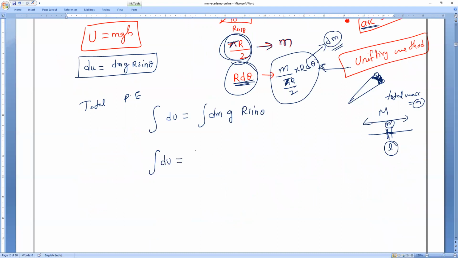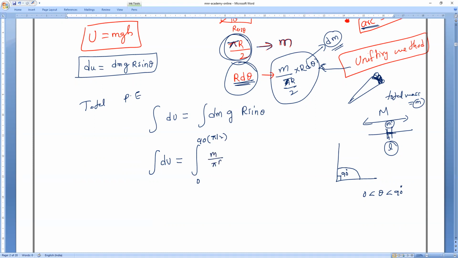So dU is equal to, the angle varies from where to where? Check it. The angle varies from 0 to 90 degrees, because theta varies, it is not constant. So from 0 to a maximum of 90. Then dm, what is dm?